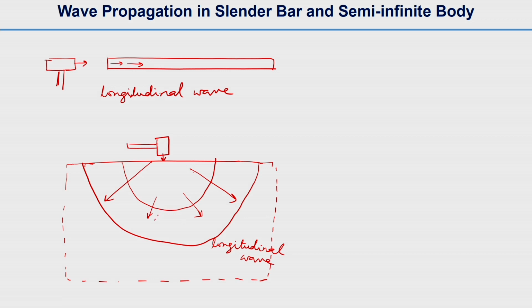The difference is that in the shear wave the particle velocity will be perpendicular to the wave propagation velocity. And the third wave is the surface wave on the surface.